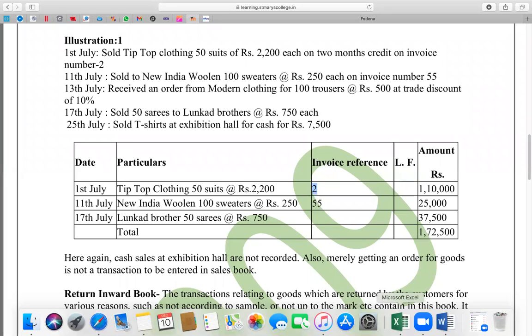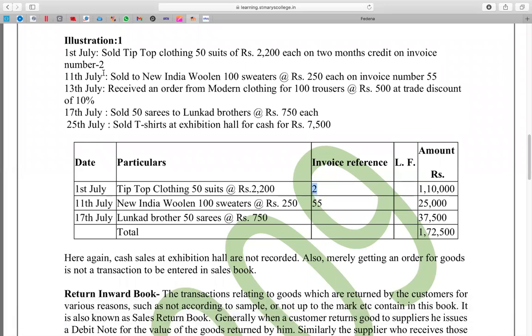11 July, sold to New Indian Woolens 100 sweaters at the rate of rupees 250 each on invoice number 55. Bring this date and write it in the date column, and take the name of the customer to whom you're selling on credit, New India Woolen, in the particulars column.